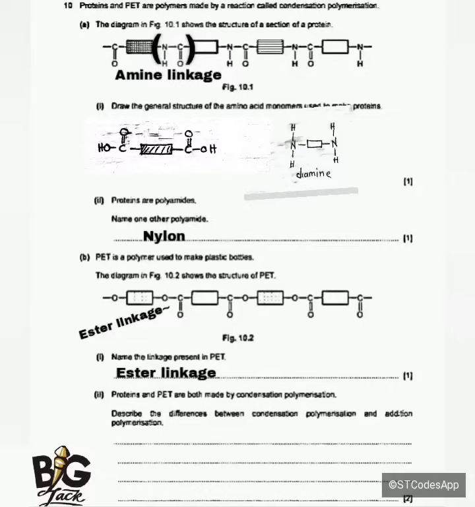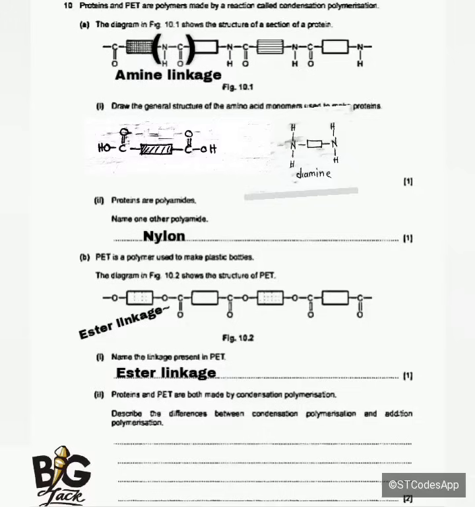Then the last one, which is Roman numeral number 3, is saying, proteins and PET are both made by condensation polymerization. Describe the difference between condensation polymerization and addition polymerization. So now when you talk of condensation polymerization, you're going to find that water is given out.